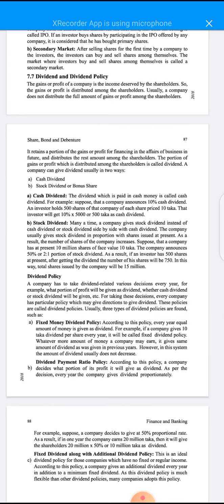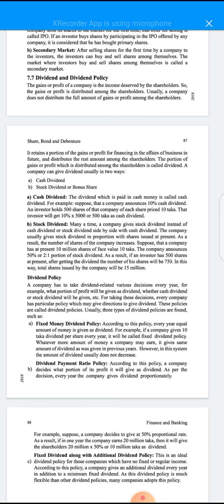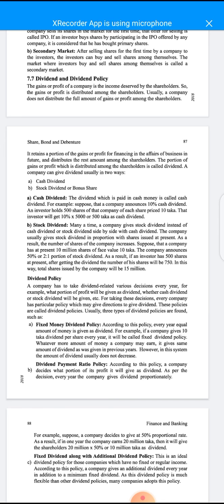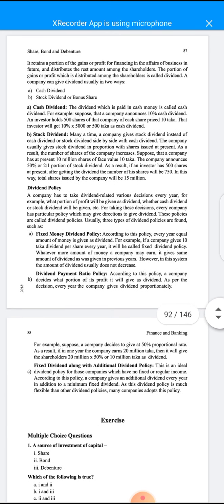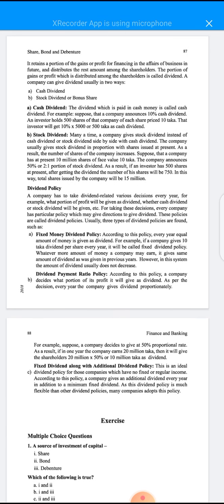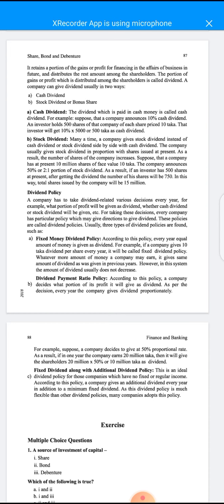So when a company earns net profit, it divides the net profit between two parts. One part they pay to the shareholders, it is called dividend, and the other part the company keeps in its treasury or savings, it is called retained earnings. So student, when a company makes profit, they also declare the dividend in proportion to their shares or to the price of the shares.